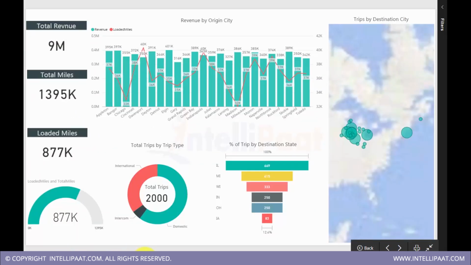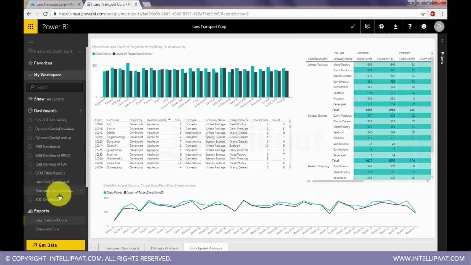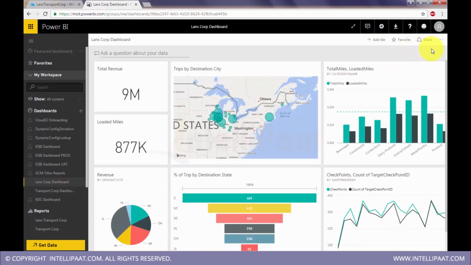So these are the dashboards that we prepare and deploy onto the cloud service. Anybody with access to this cloud account can analyze the files. We can share them. We can share the dashboards, and we can also publish. We can embed the copy and we can publish.